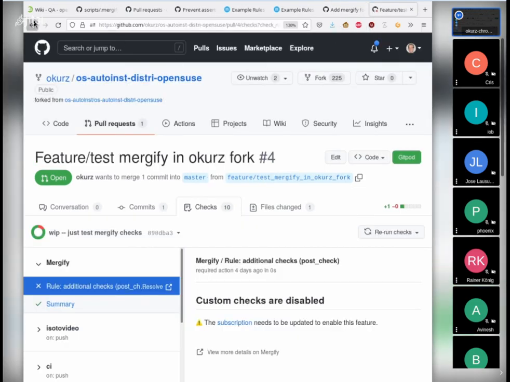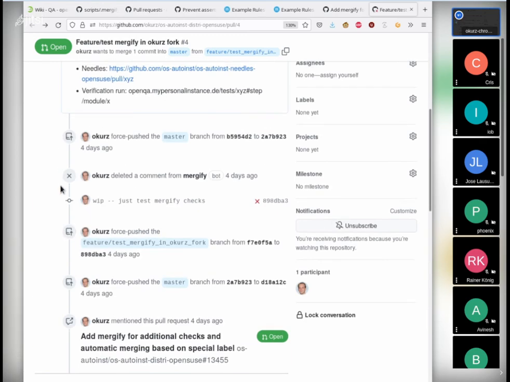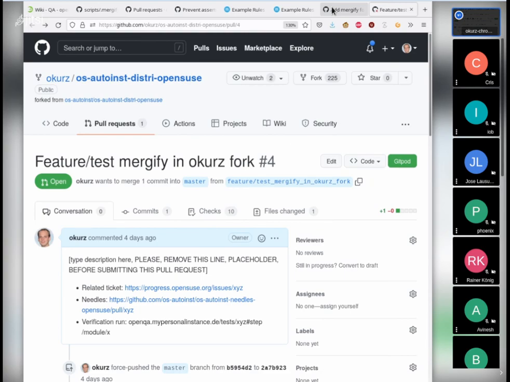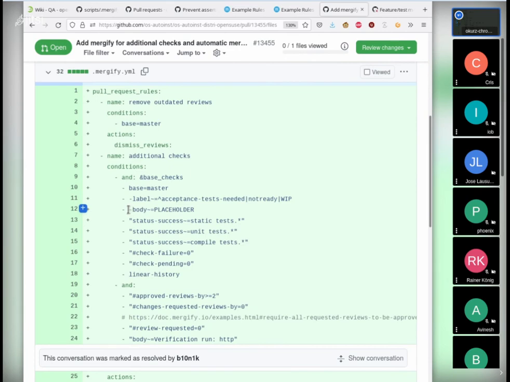But anyway, it doesn't pass the checks because the body includes this, please remove the line. So for example, here, if we say as long as the body includes placeholder, then the check will fail.